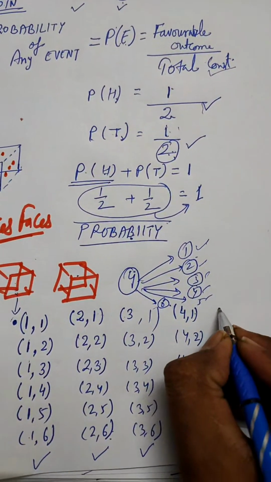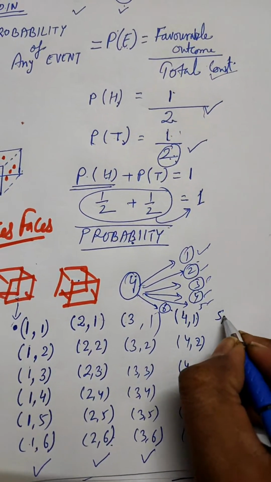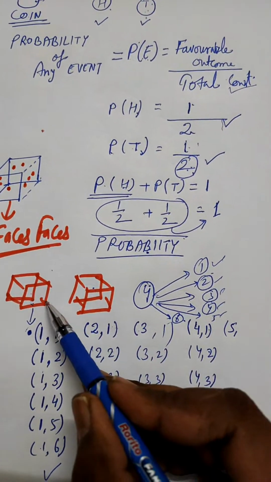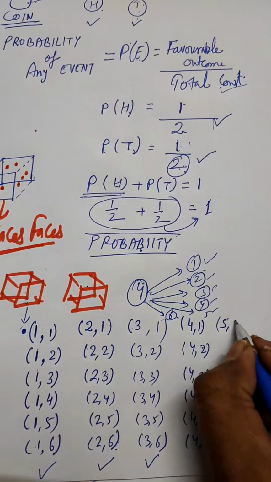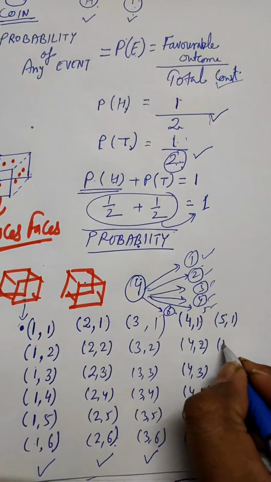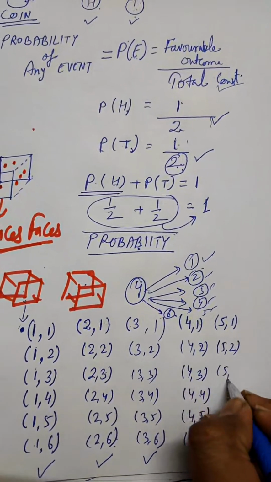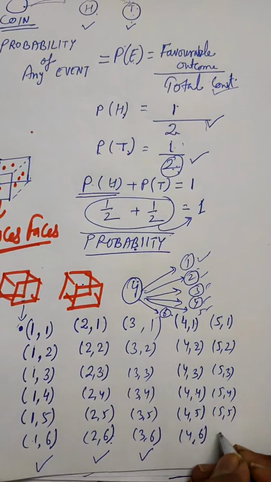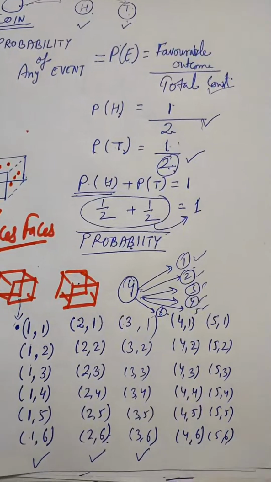Right. So draw the other two combinations, that is along with 5. When 5 is coming on the first dice, the corresponding number on the second dice can be 5 1, 5 2, 5 3, 5 4, 5 5 and 5 6, right?